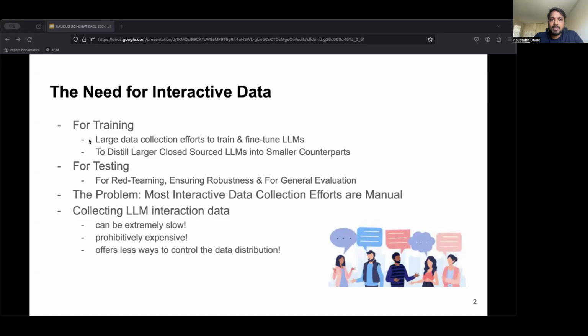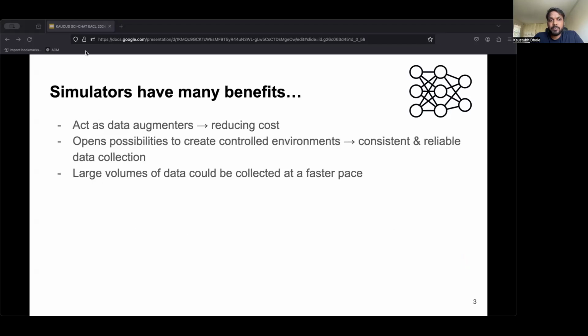Firstly, the data collection process can be incredibly slow, and it can be hard to re-experiment and perform extensive hyperparameter tuning. Besides, manual collection can be prohibitively expensive and generally offers fewer ways to control the data distribution.